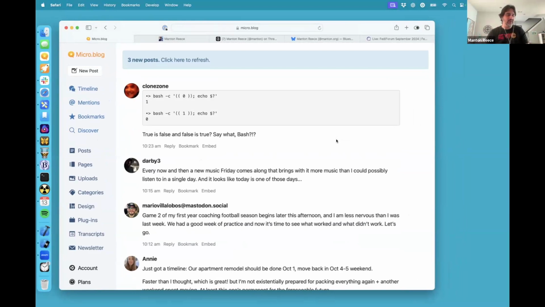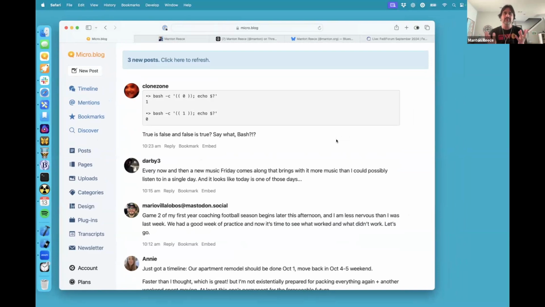Micro.blog, for folks who don't know, launched about 7 years ago, hard to believe. And a whole bunch of features. I'm not going to get into hardly any of them, but I wanted to highlight 2 new things and one kind of experimental thing with the Mastodon API.